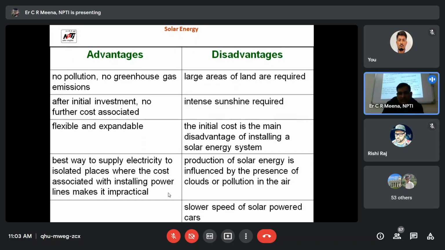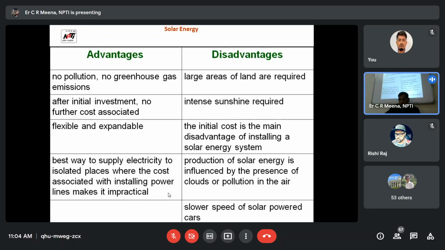The initial cost is the main disadvantage in installing solar energy; it is high. It is the best way to supply electricity to isolated places like Leh Ladakh. Suppose we don't have a transmission line, then we install a solar plant and feed locally to supply a microgrid system. Production of solar energy is influenced by the presence of clouds or pollution in the air. These are the demerits. Slower speed of the solar power cars.